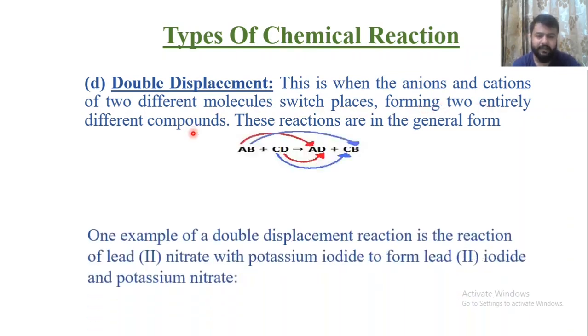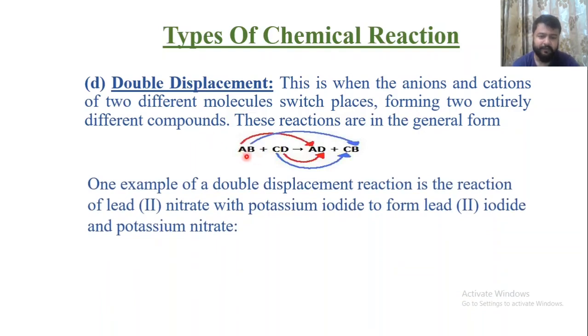These reactions are in general form like that. For example, AB plus CD, these are the two different compounds. A is positive, B negative, C positive, D negative. So it becomes AD plus CB. So cation and anion just displace each other.